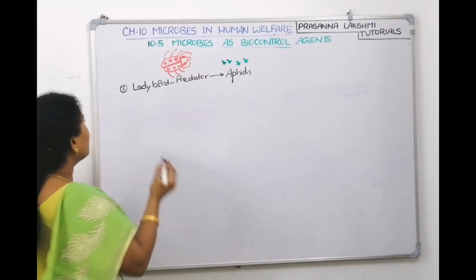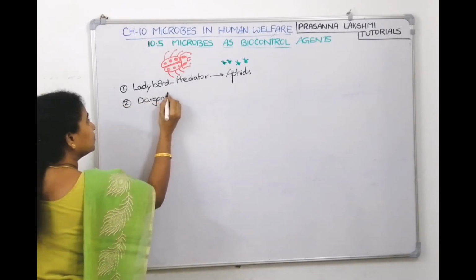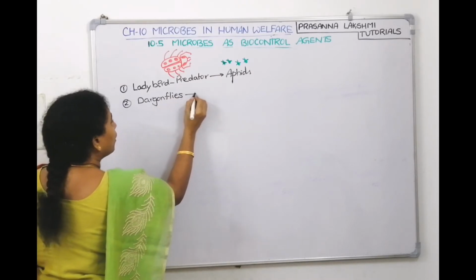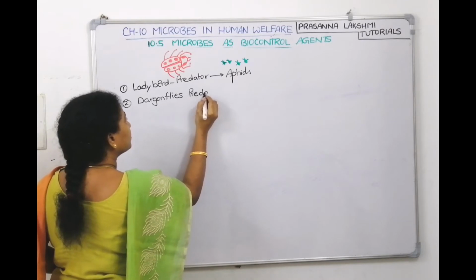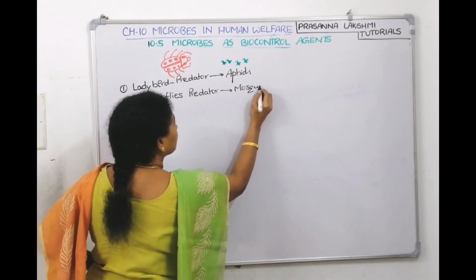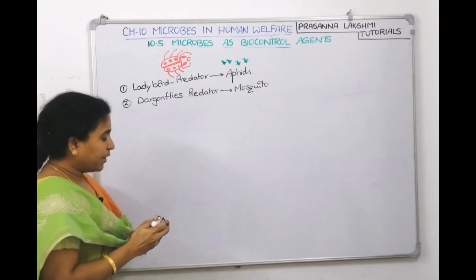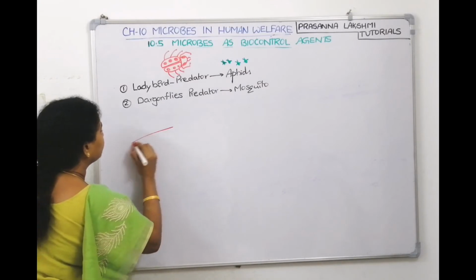The second one, we can introduce dragonflies. If you want to control mosquitoes, again, dragonfly is a predator. Dragonfly is a predator for mosquito. Now, how does the dragonfly look?